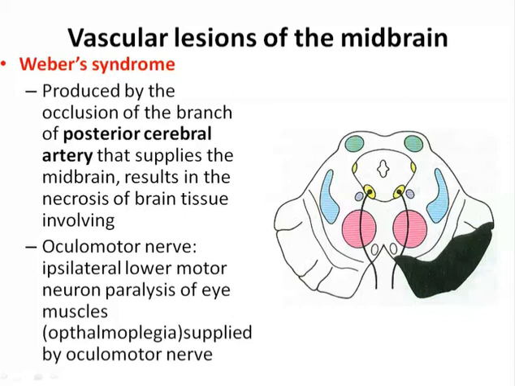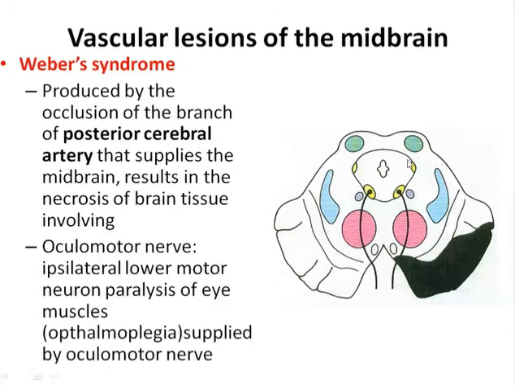Ophthalmoplegia can be seen due to the involvement of the oculomotor nerve. And external strabismus can be seen, with the eyeball deviated laterally because of the paralysis of the medial rectus and unopposed action of the lateral rectus. Ptosis can be seen because of the drooping of the upper eyelid due to the paralysis of the levator palpebrae superioris. Loss of accommodation and dilated pupil can be seen due to the involvement of the ciliaris muscles and the sphincter pupillae respectively.